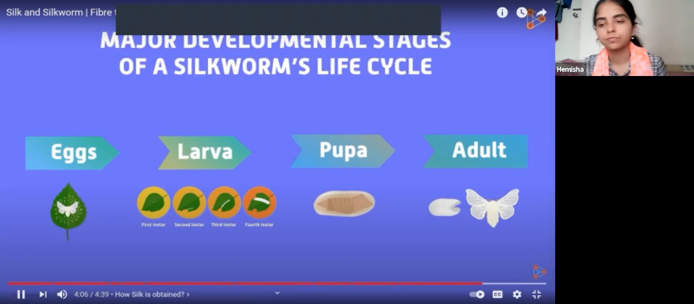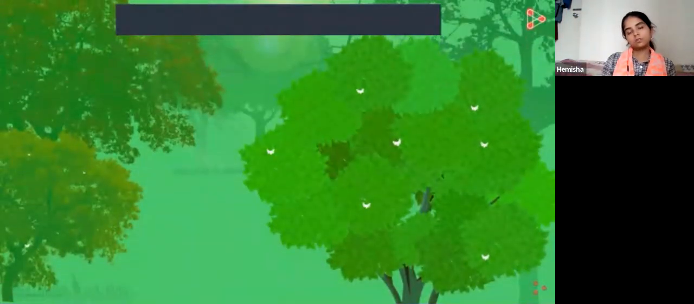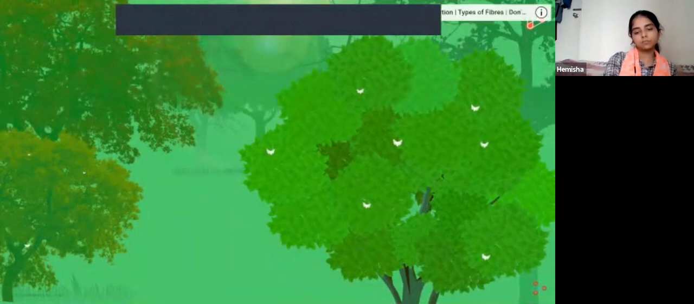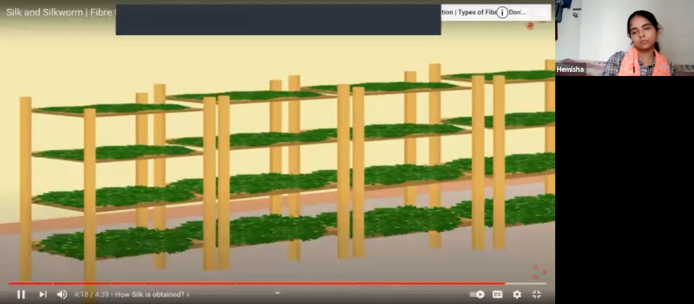How and where do we get these cocoons from? Do we have to go to the forests where the mulberry trees are? Is there any other way to get them? The silkworms are reared in special farms. Rearing of these silkworms, so that's why we are learning sericulture.